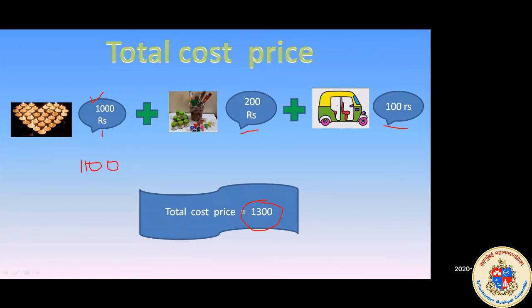If you do not consider this, it will be a loss for us. So it will not be a profitable transaction. So for considering the cost price, we have to also consider all this. We have to see how much we have spent for transportation, for other material, everything we have to include in the cost price.